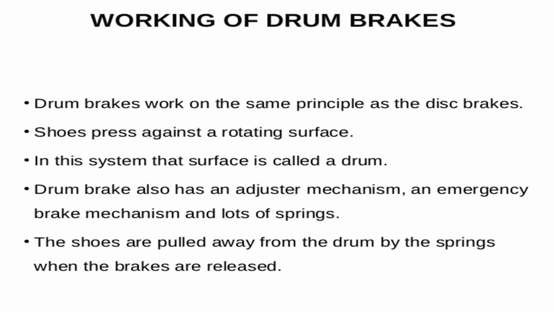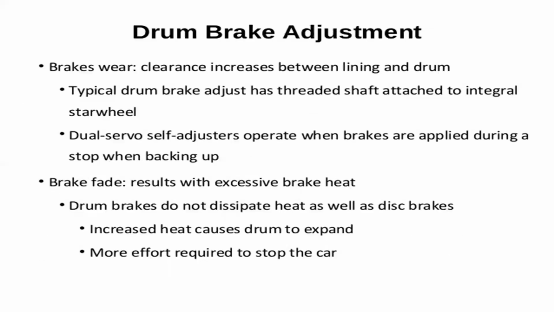Okay, so that is the working of the drum brakes. Next, drum brake adjustment: as brakes wear, resistance occurs. How do you adjust the brakes in automobile vehicles? As brakes wear, the clearance increases between the lining and the drum.